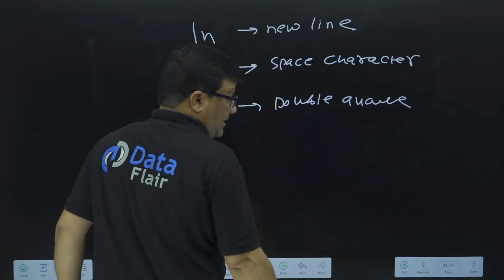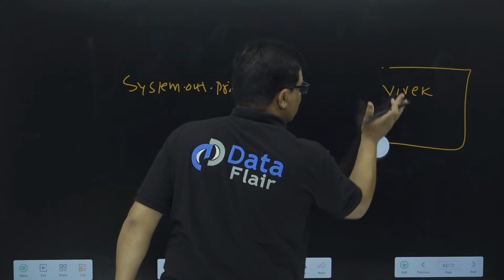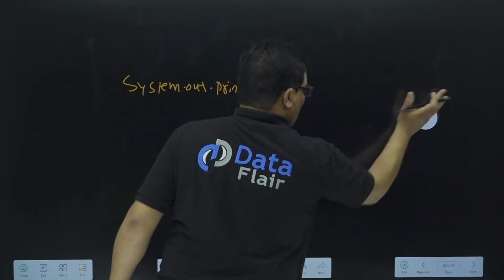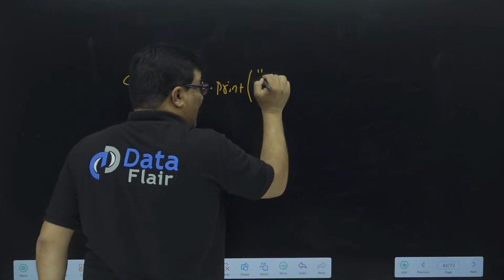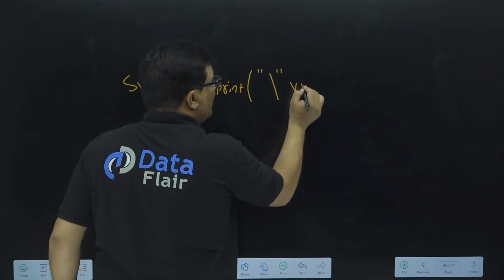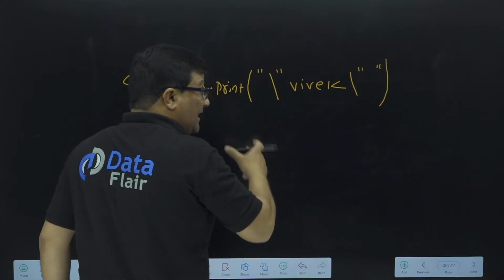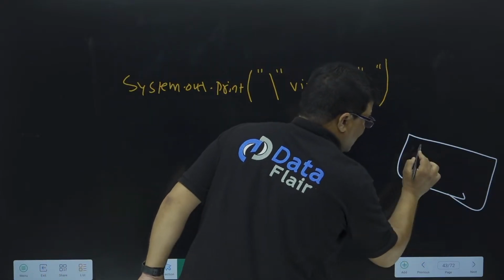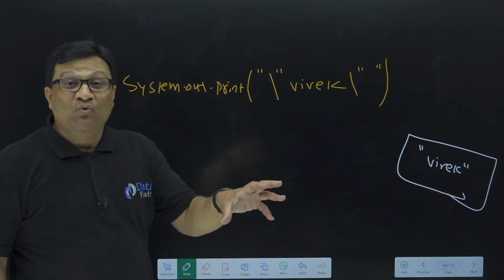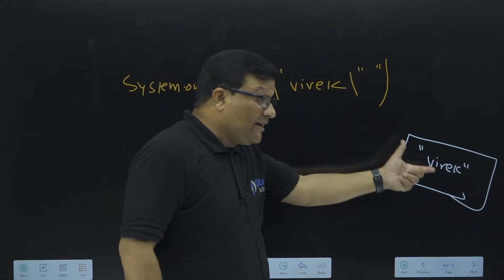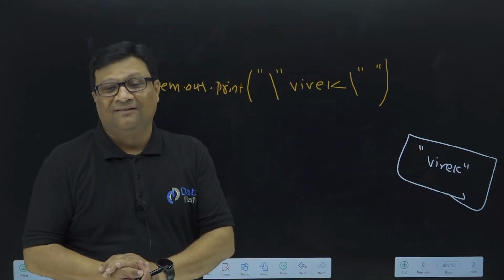So if you want to print your name with double quotes, you have to write System.out.print or println, double quote, backslash double quote, Vivek, backslash double quote. Then you will get your output like this: double quote Vivek double quote. So if you want to print a double quote on your output screen, there is a special character called backslash double quote.